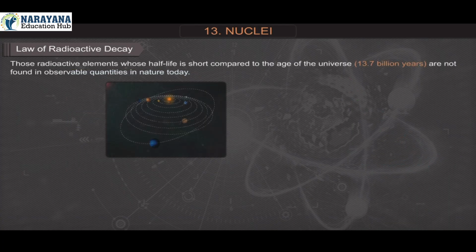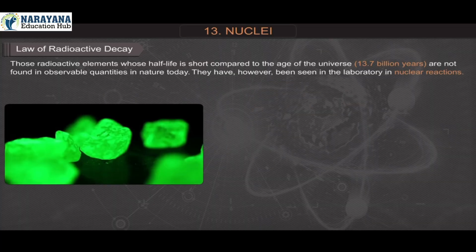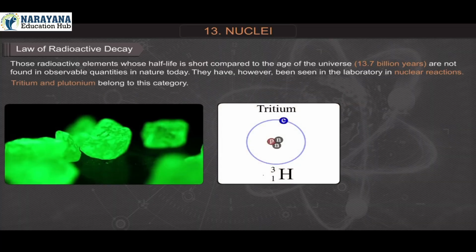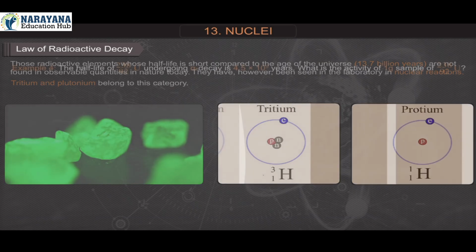Equation 18. Those radioactive elements whose half-life is short compared to the age of the universe, that is 13.7 billion years, are not found in observable quantities in nature today. They have, however, been seen in the laboratory in nuclear reactions. Tritium and plutonium belong to this category.